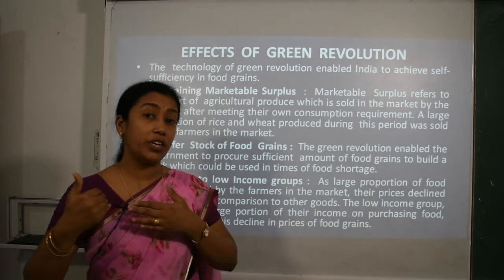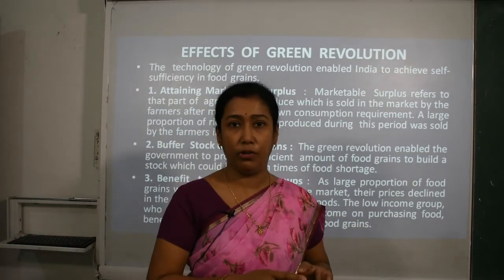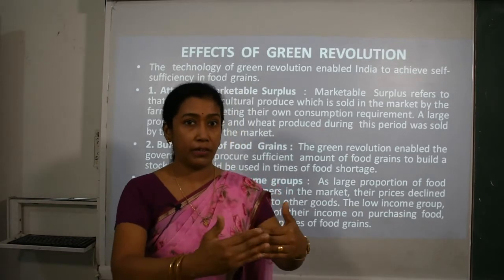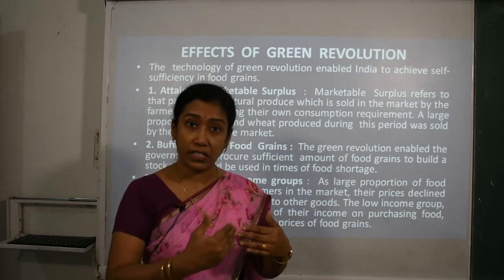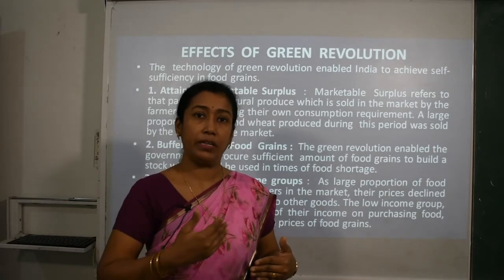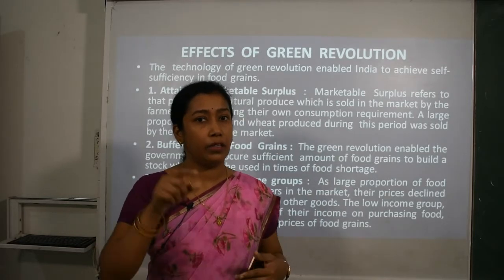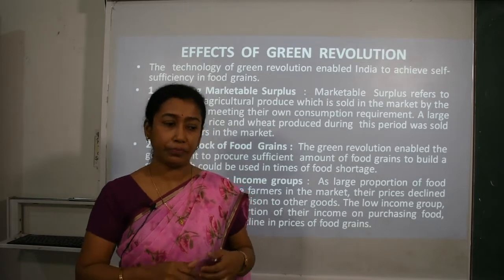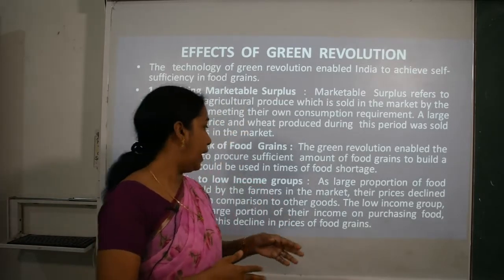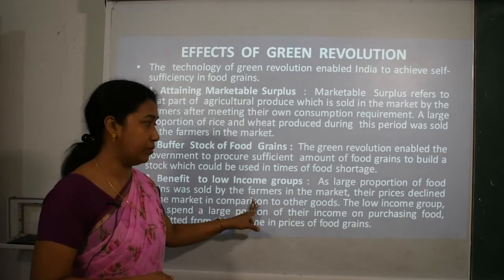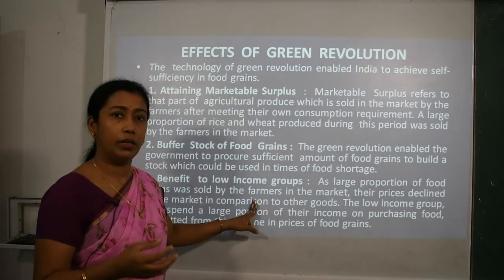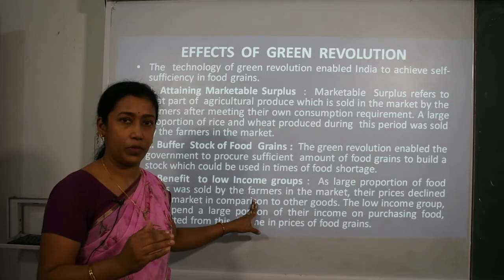Because when production was more due to the Green Revolution, the supply increased in the market, and as a commerce student you know that when the supply is more in the market than the requirement, the prices are going to fall. Same thing happened here. As a large proportion of food grain was sold by the farmers in the market, their prices actually decreased.